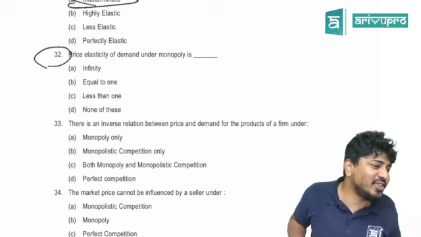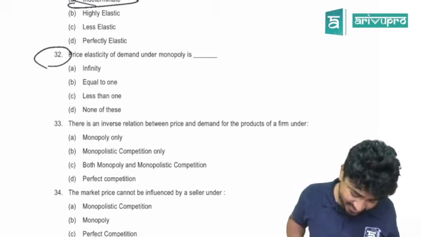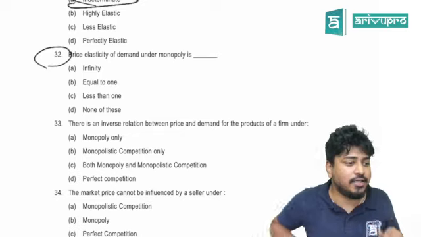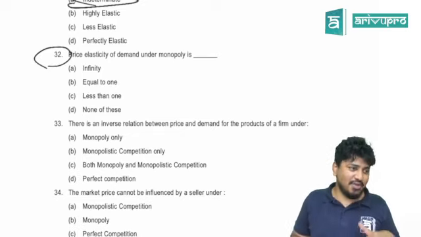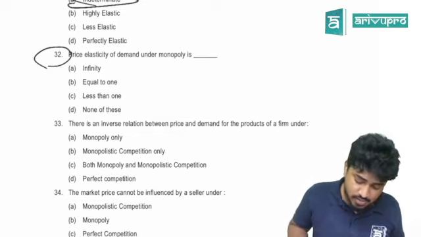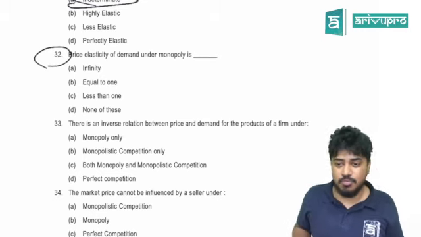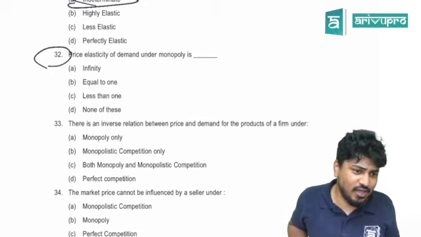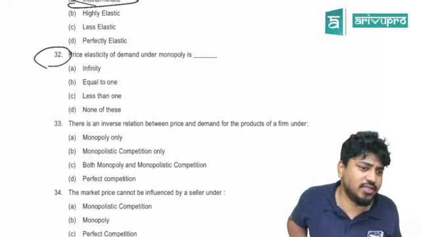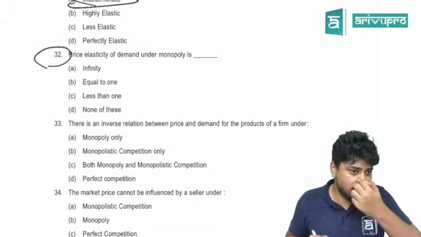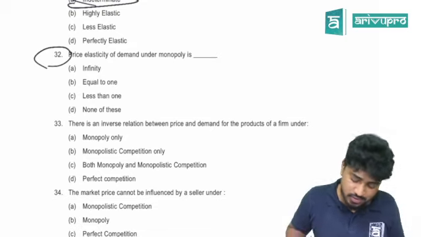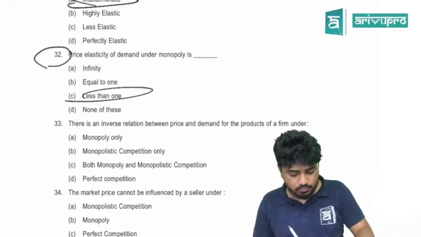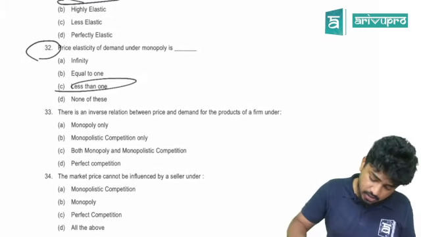32. Price elasticity of demand under monopoly is what? We did this also. That is perfect competition, I guess. It is also given in the notes. Less than 1.